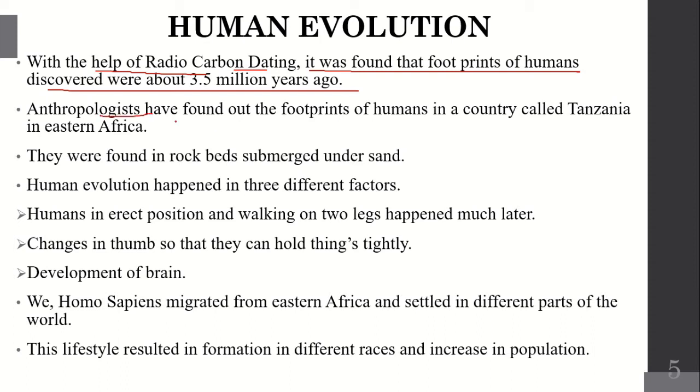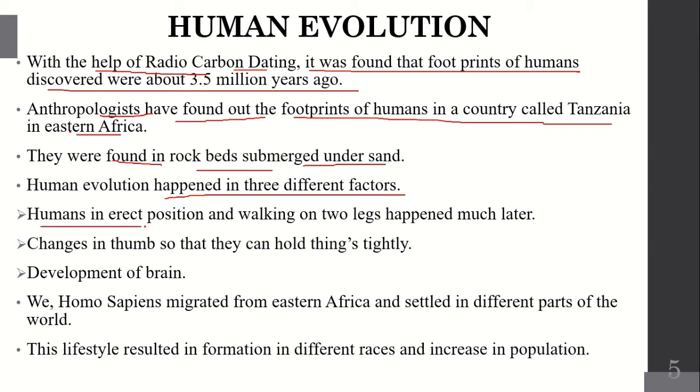Anthropologists have found the footprints of humans in a country called Tanzania in Eastern Africa. They were found in rock beds submerged under sand. Human evolution happened in 3 different factors.